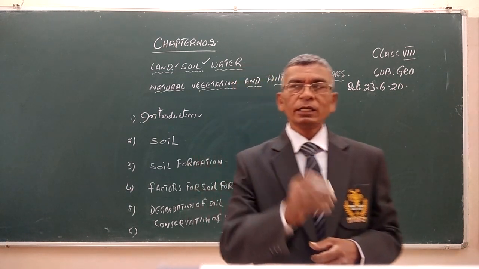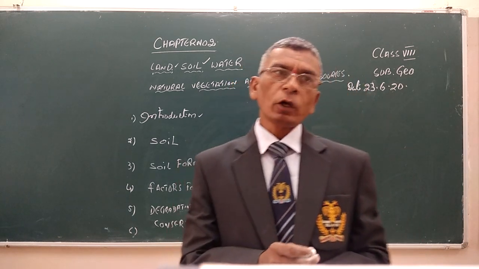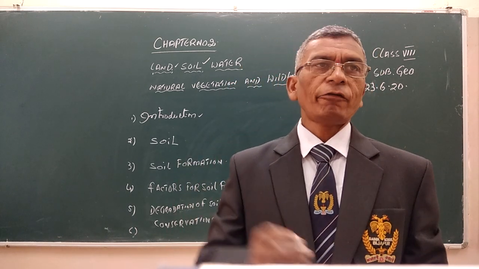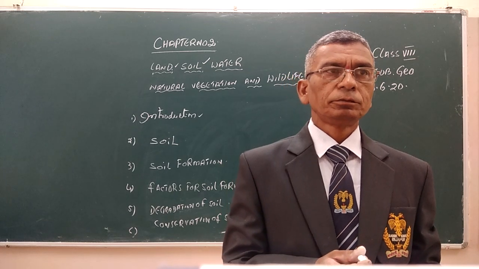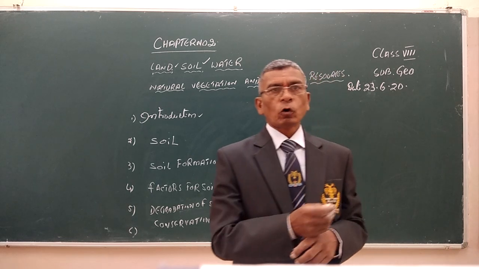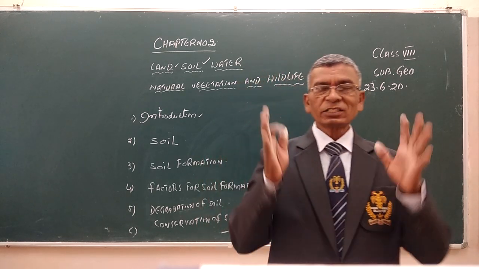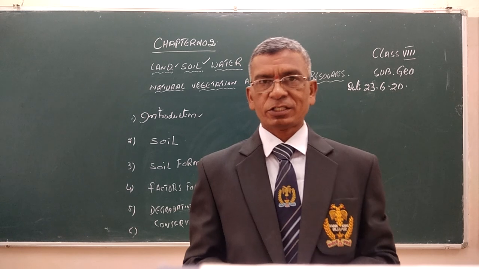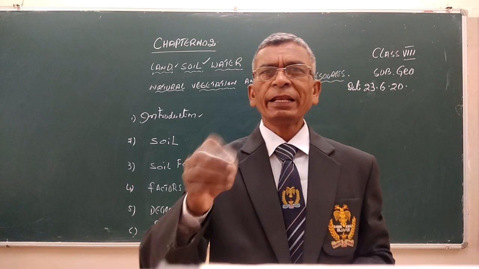For example, to form 1 centimeter of soil on the surface of the earth, it takes hundreds of years. It is a very slow process.